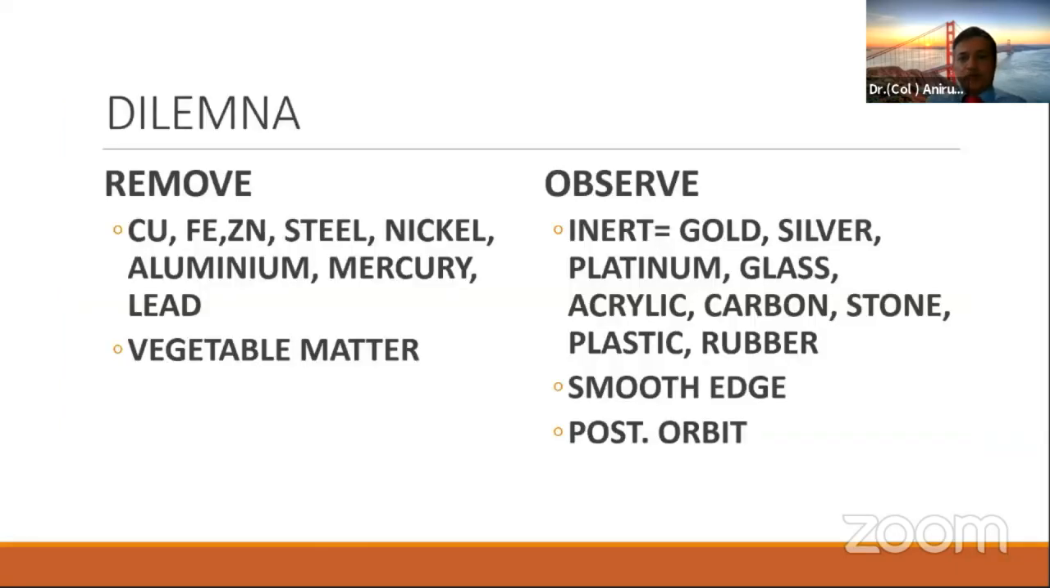The basic dilemma with these kinds of foreign bodies is whether you should remove them. Obviously, if it's intraocular, your main attempt is to remove it. But for intraorbital foreign bodies, we generally go in for removal if it is made of copper, iron, zinc, steel, nickel, aluminium, mercury, or lead. But in case it's an inert foreign body, like gold, silver, platinum, glass, acrylic, carbon, plastic, or rubber, then we may even plan to observe such foreign bodies, especially if they have a smooth edge and are more posterior in the orbit.